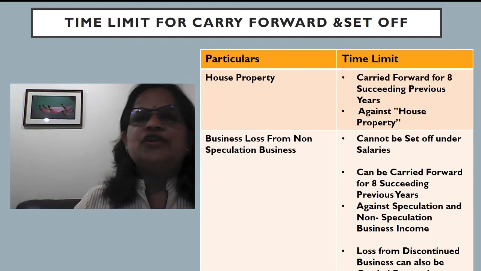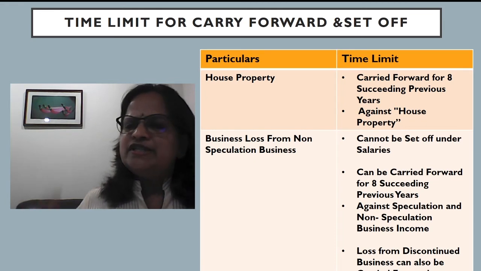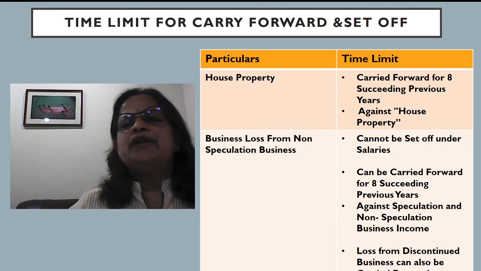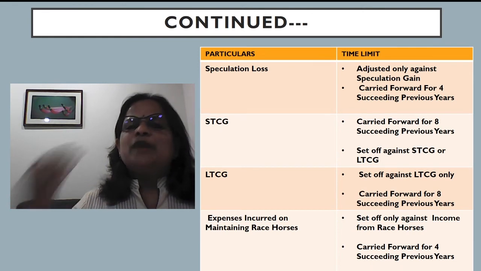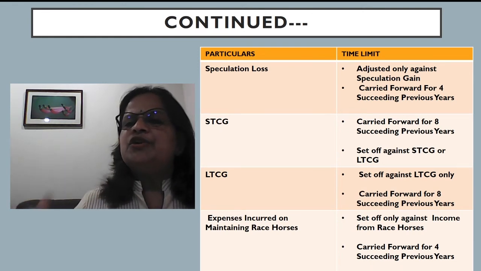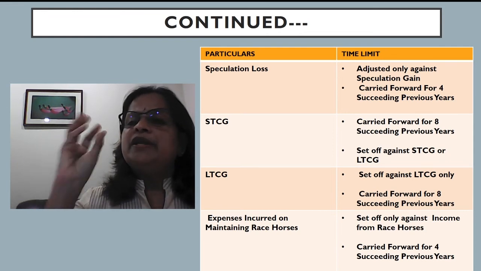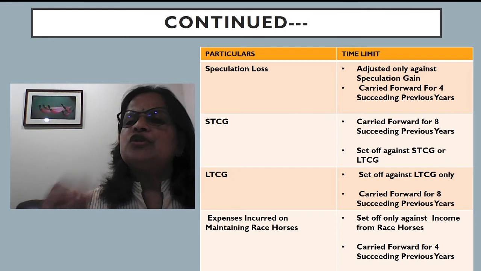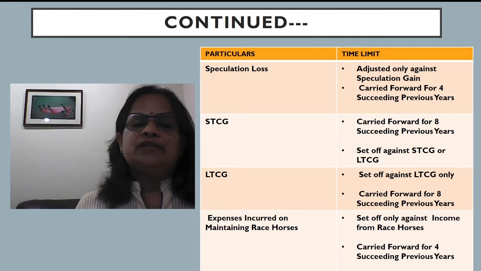So if you're discontinuing, now in this lockdown period, many businesses closed down. So even if it's a discontinued business unit, the loss can be carried forward and adjusted later. Now, continuing, speculation loss can be adjusted only against speculation gain. The time limit is also different. It can be carried forward only for 4 succeeding future years. That means only 4 previous years they can carry forward that.